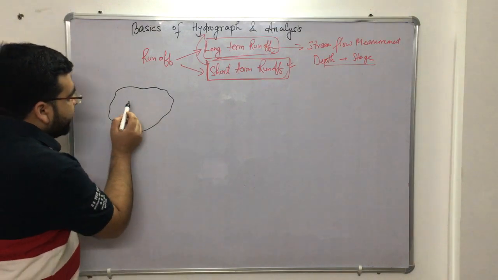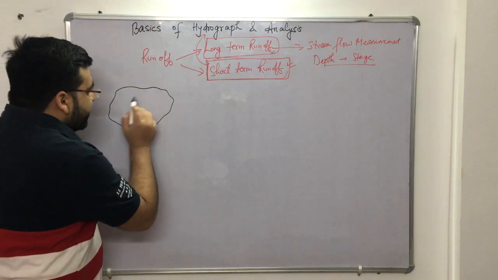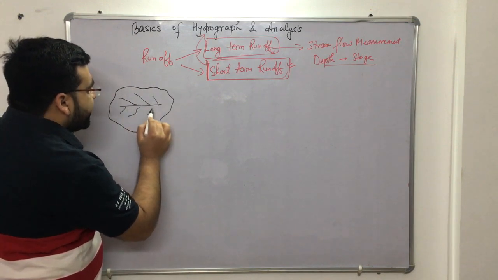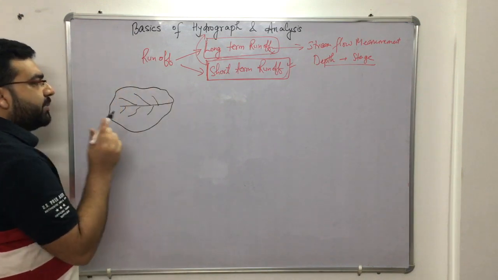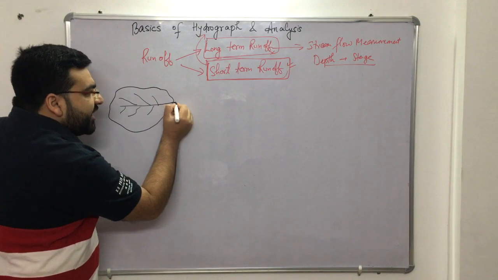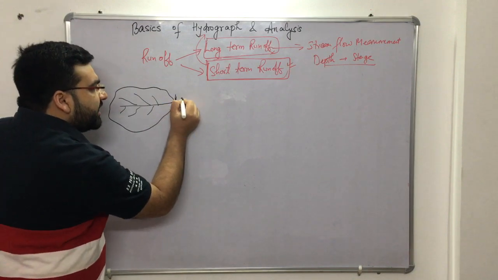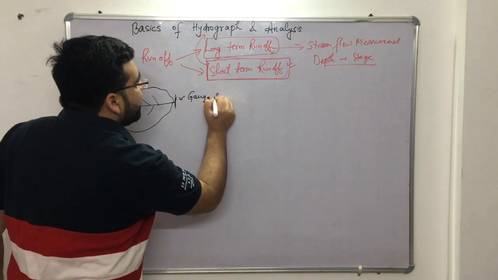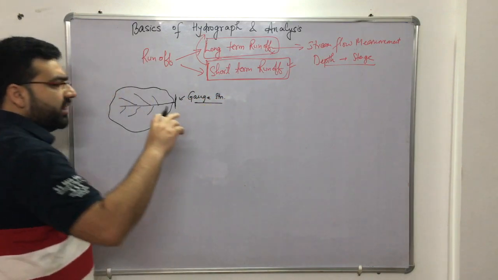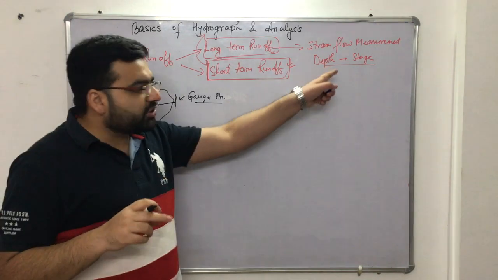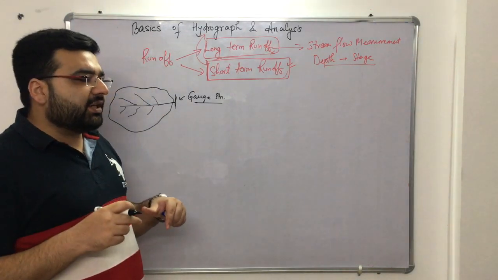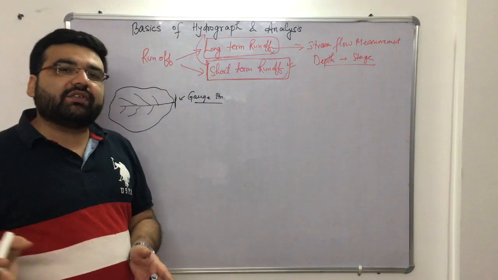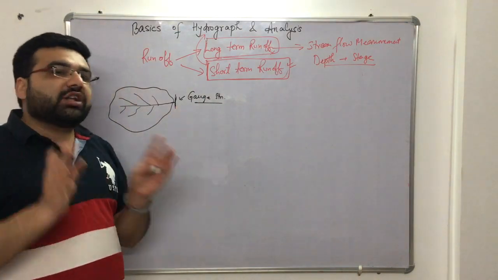This catchment area will have streams. Let us say this is the main stream, and these are the tributaries. And this is a particular catchment area. At the exit of this catchment area, we have placed a gauge station, which will measure the stage, also known as depth, the peak of the discharge, the total discharge, and the velocity of discharge. So we have established a gauge station there.